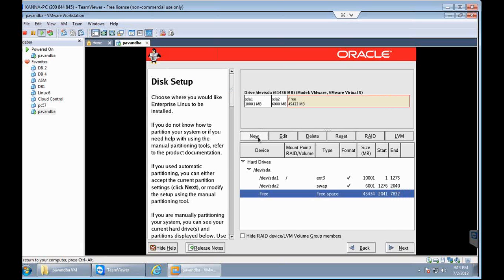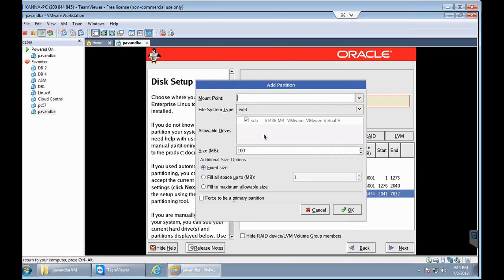Now again click on this new button. Now we can define our own file systems. Like after C drive, D drive, we can use E drive, F drive. So just like that, here also we can go for our own names. I can give one file system name as Pavan, another as Kumar, etc. But usually the naming convention that we follow in real time is something like /u01 or /d01.